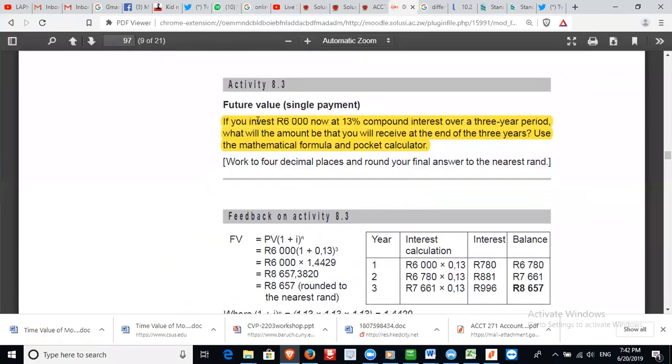So you are asked, if you invest 6,000 now at 13% compound interest over a 3-year period, what will be the amount that you receive at the end of 3 years? Let's try to do this example.